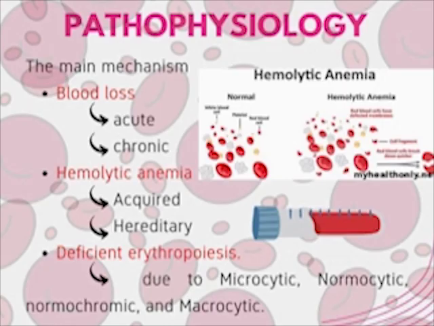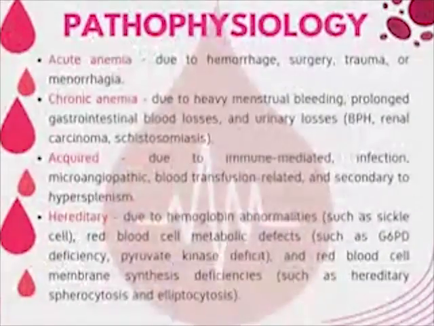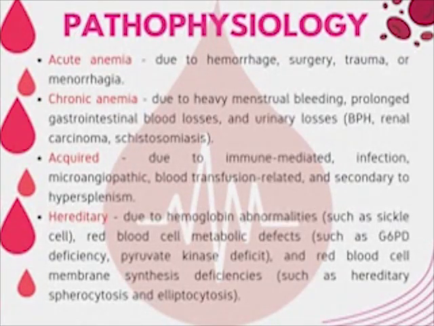The causes of blood loss can be classified as acute or chronic. Acute anemia is due to hemorrhage, surgery, trauma, or menorrhagia. Chronic is due to heavy menstrual bleeding and prolonged gastrointestinal blood loss.